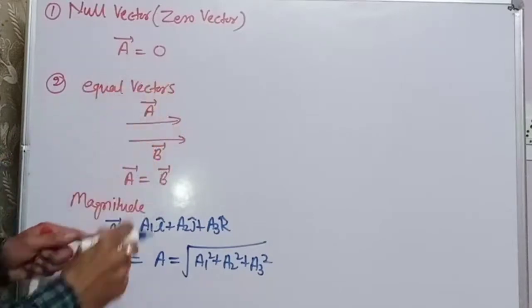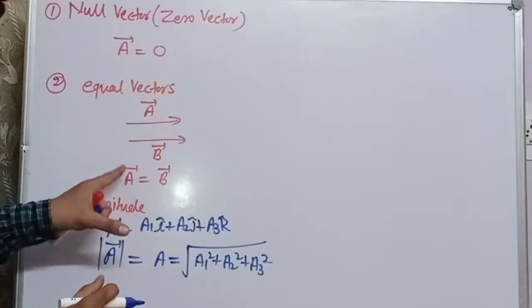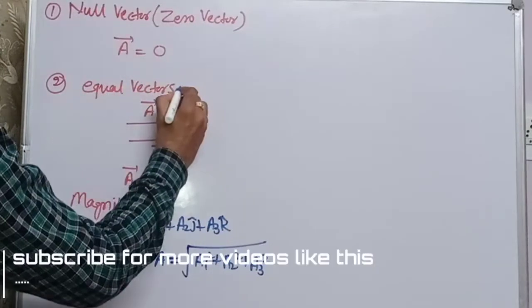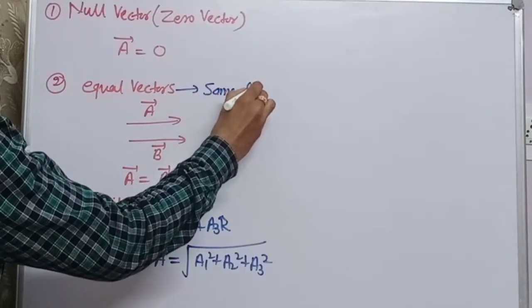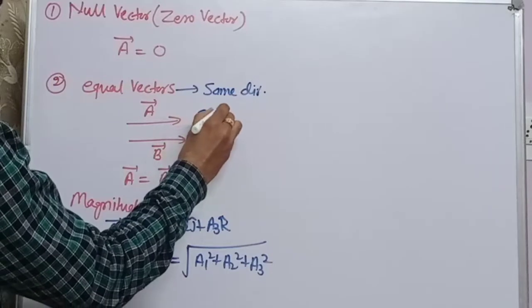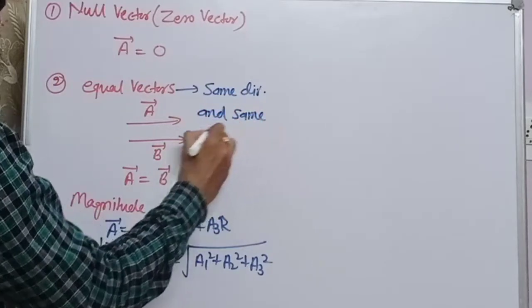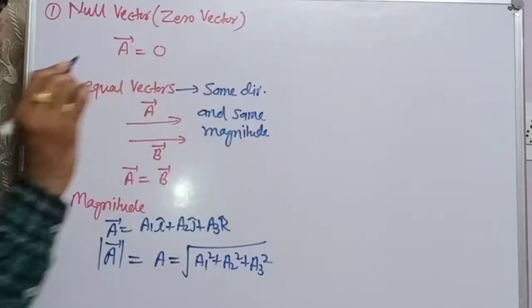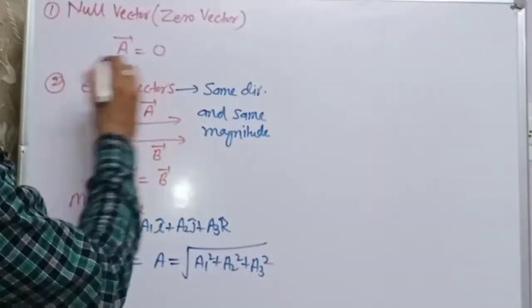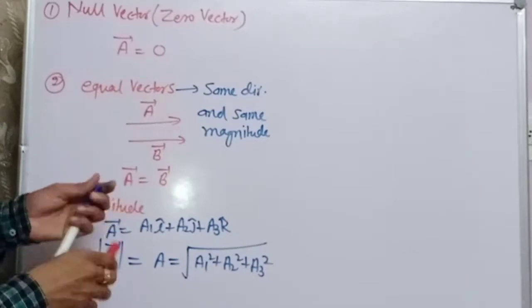So equal vectors are those vectors whose magnitude and direction both are same. Means same direction and same magnitude. Both are same. Magnitude is same as well as direction is same. Then we can say it is an equal vector.